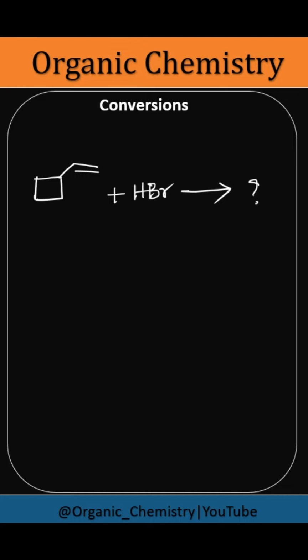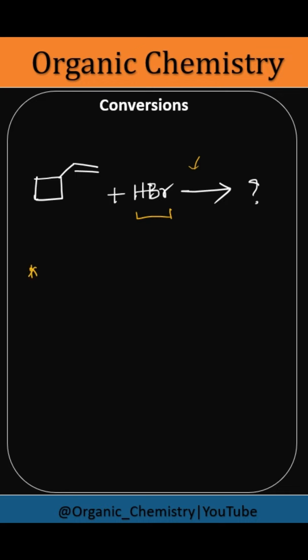Hello everyone, let's try to solve this conversion. So here, generally whenever an alkene reacts with HBr, it undergoes an electrophilic addition reaction, and here it is occurring in the absence of peroxide. They didn't mention any peroxide here, right? So we'll write the product according to Markovnikov addition.